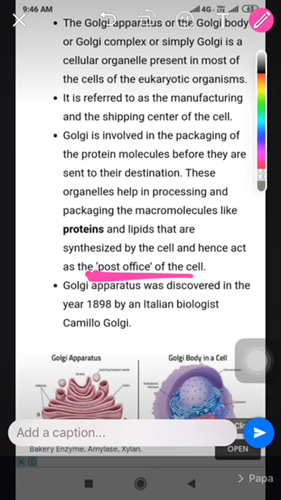Next, the Golgi complex was discovered in the year 1898 by the Italian biologist Camillo Golgi. By his name, the name Golgi apparatus was given to this cell organelle. Next, this is the structure of a Golgi complex. You can see the structure of a Golgi complex.